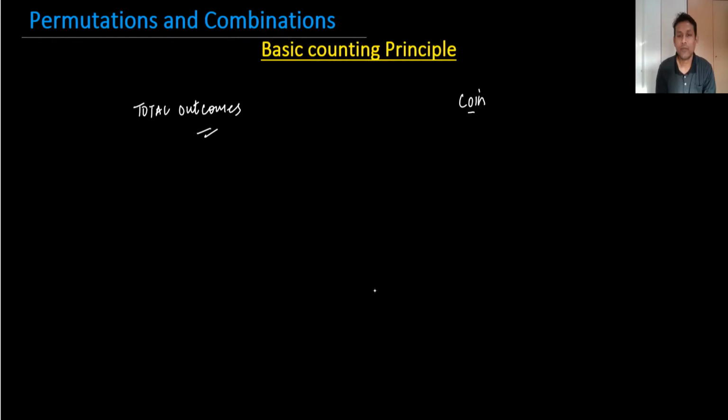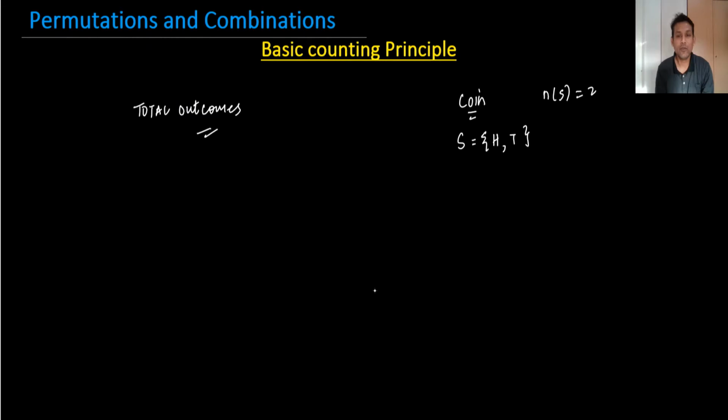When you have a coin, normally how many sample spaces are there for a coin? When you toss a coin, the sample space is head or tail. And I'm talking about the fair coin, not in the vertical position. It is always head or tail. So an unbiased or fair coin means head or tail. There are two sample spaces. This is very simple, a coin and the number of sample spaces is two.